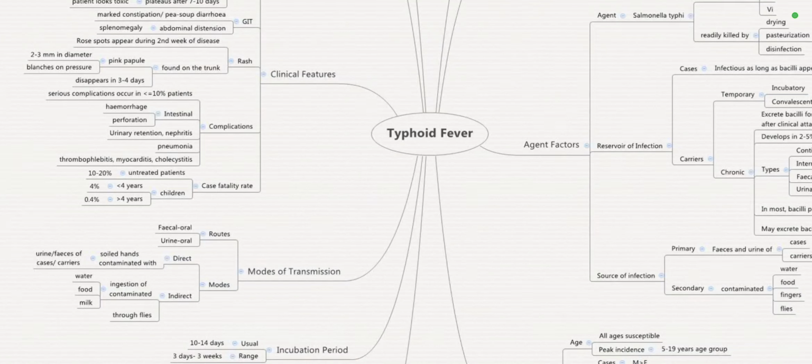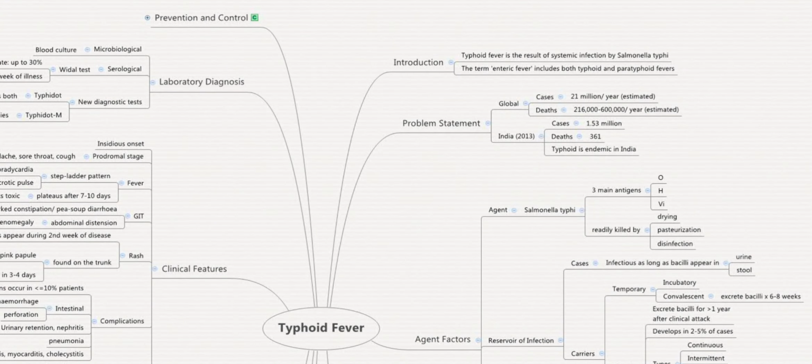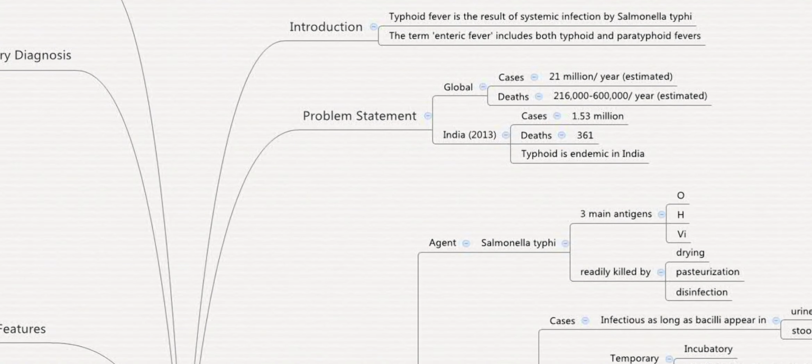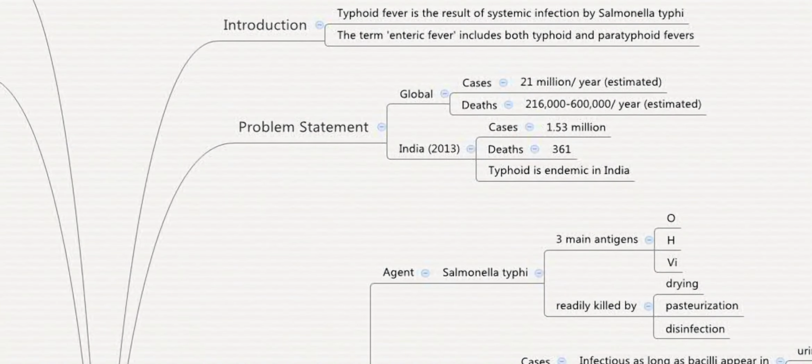If you're a third year MBBS student or even if you're a second year MBBS student, this mind map will cover all the important details and will help you to answer the questions. So let's dive into it. The introduction. Typhoid fever is a result of systemic infection by Salmonella typhi, and the term enteric fever includes both typhoid and paratyphoid fevers.